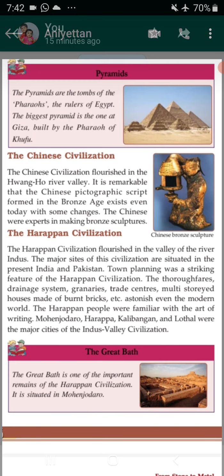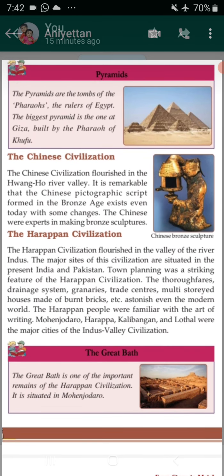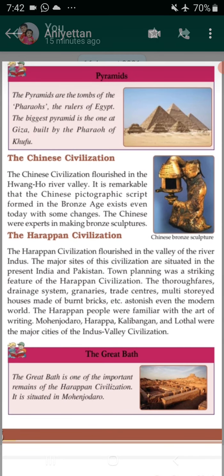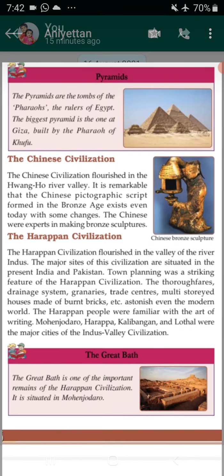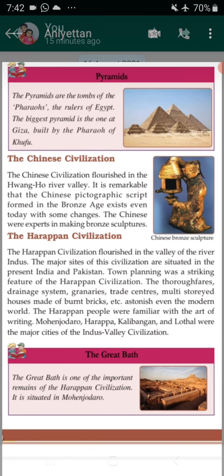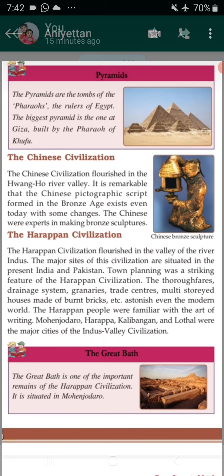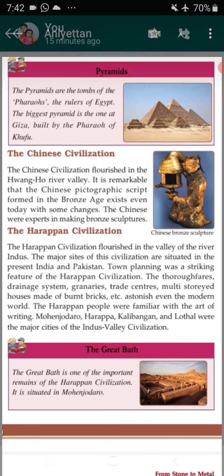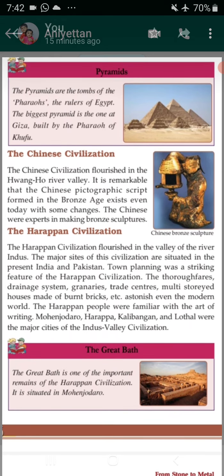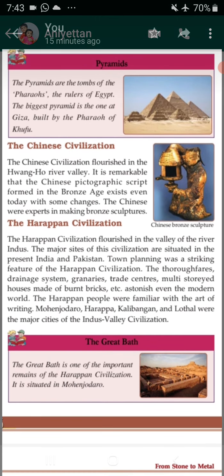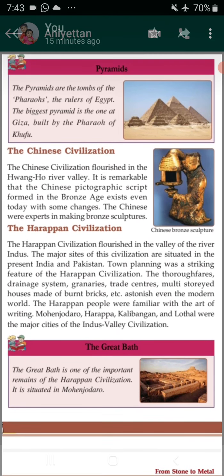The Chinese civilization flourished in the Huanghe River Valley. It is remarkable that the Chinese pictographic script formed in the Bronze Age exists even today, with some changes. The Chinese were experts in making bronze sculptures. Here is a very simple Chinese bronze sculpture we have to see in this picture.